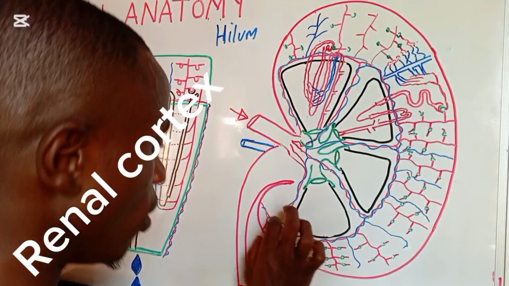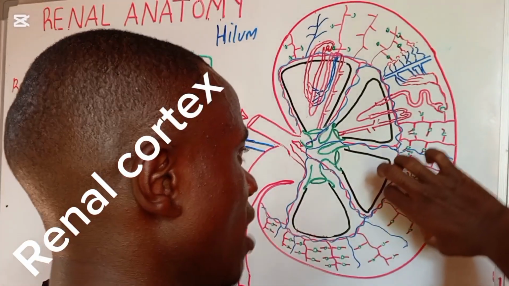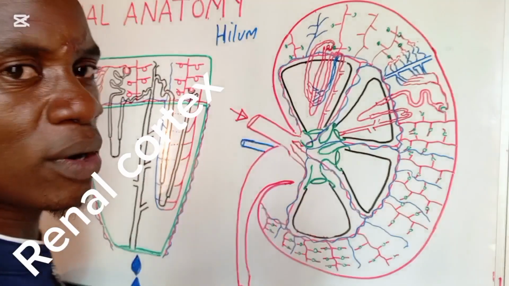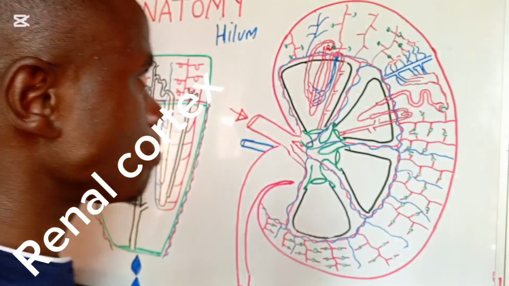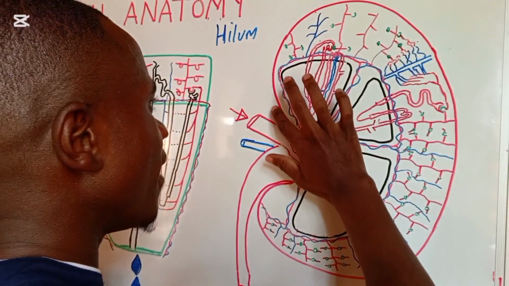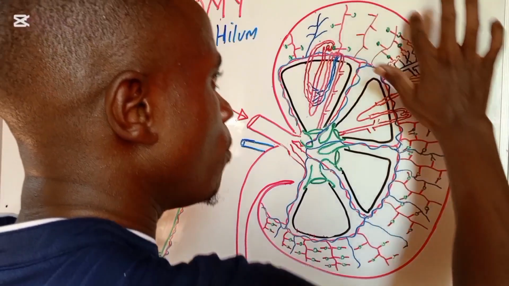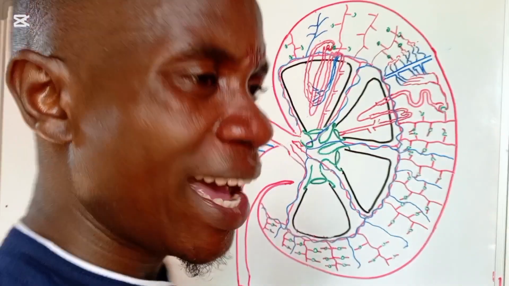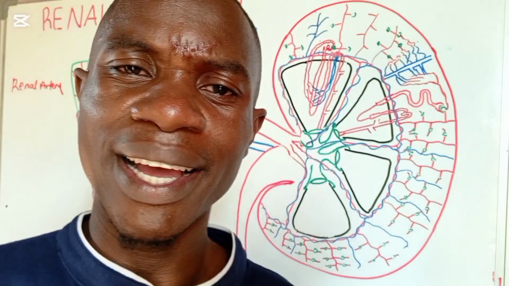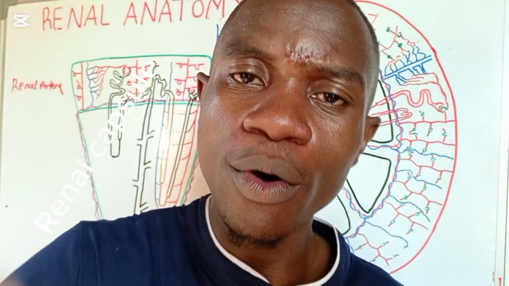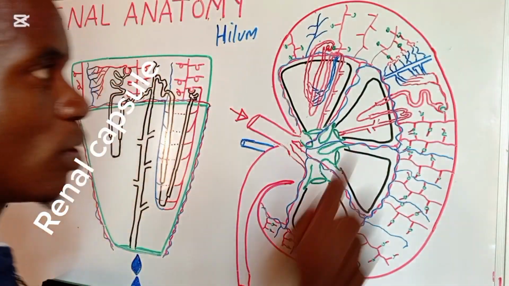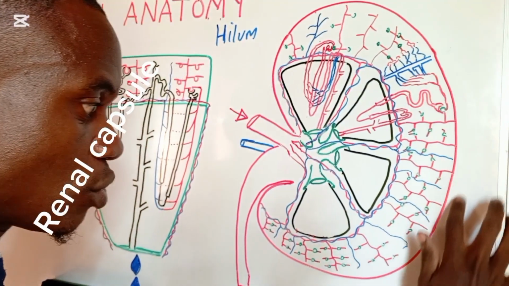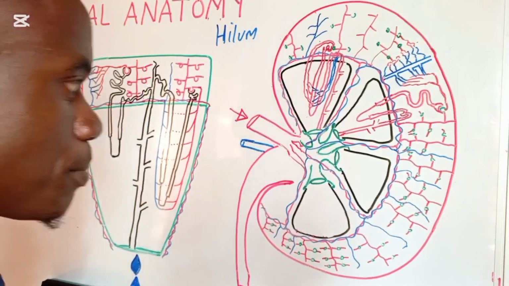In other words, the whole of this area where you are seeing these blood vessels with tiny balls is what we call the renal cortex. But again, we also have a very thin, strong, fibrous tissue which is lining the whole of this kidney. That outside tough layer is what we call the renal capsule.